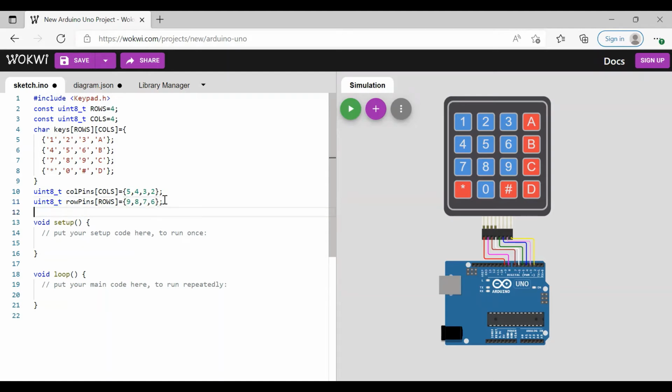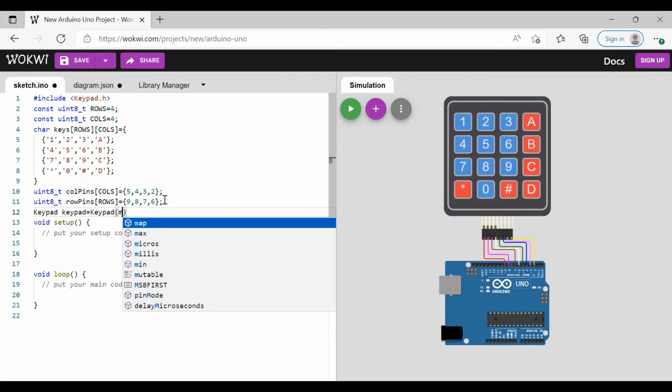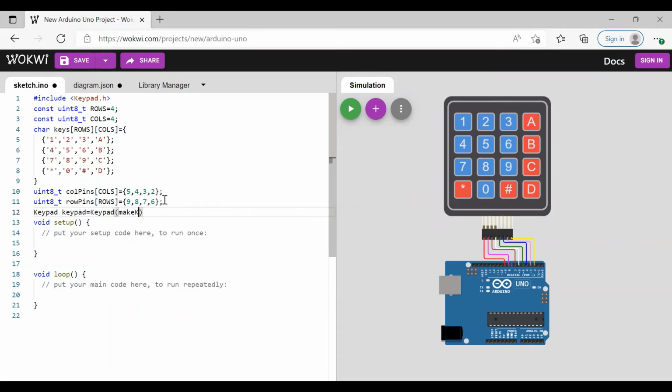Next, we have to take a variable called keypad, and we have to map all row pins, column pins, rows, and columns. For that we have the word Keypad. So take a variable. I will take keypad of what is equal to Keypad of. First we have to take keys.